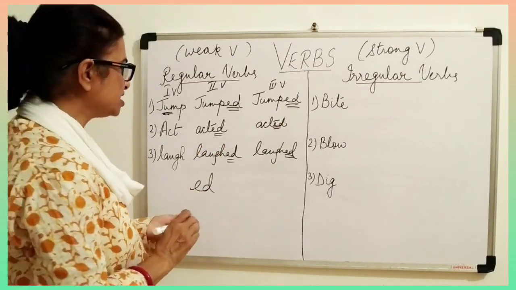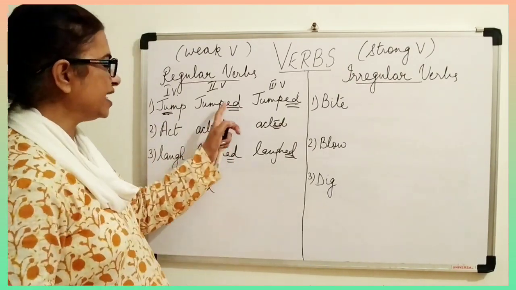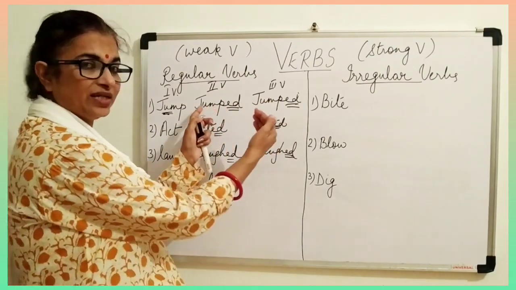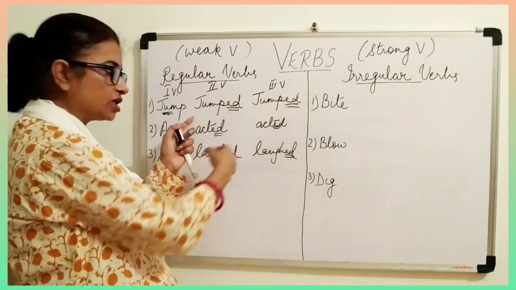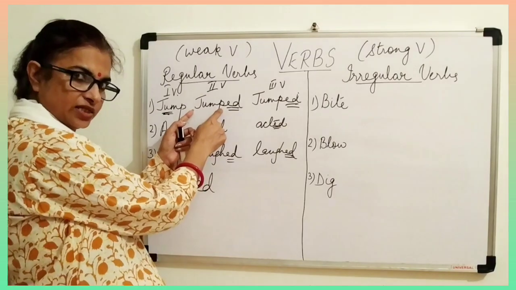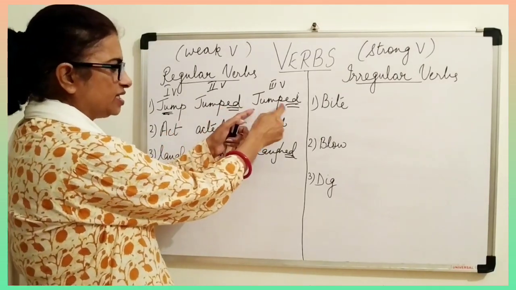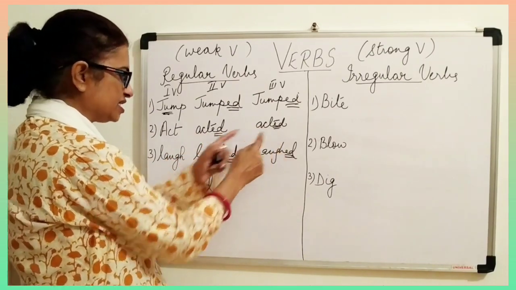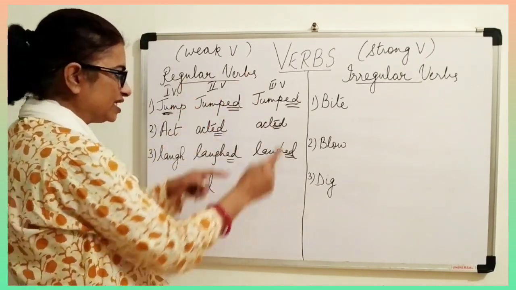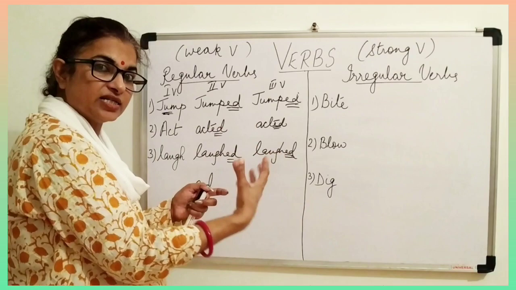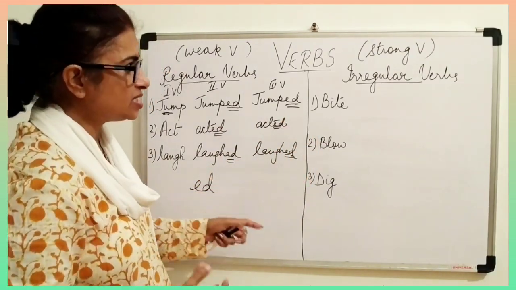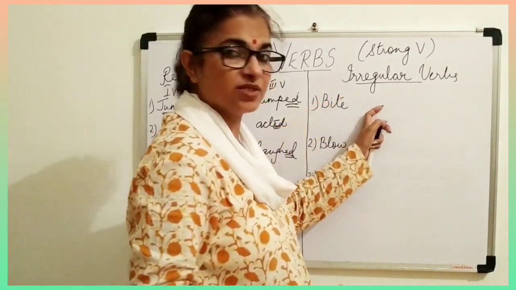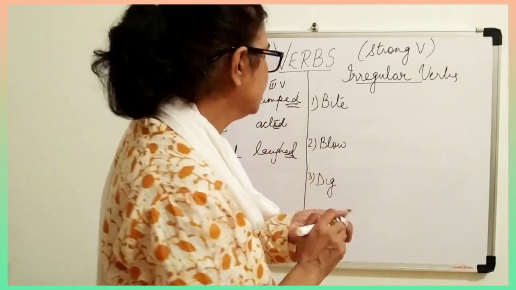So ed is added to jump, ed is added to act, ed is added everywhere. Something extra is added. Whereas in irregular verbs, it is not added.